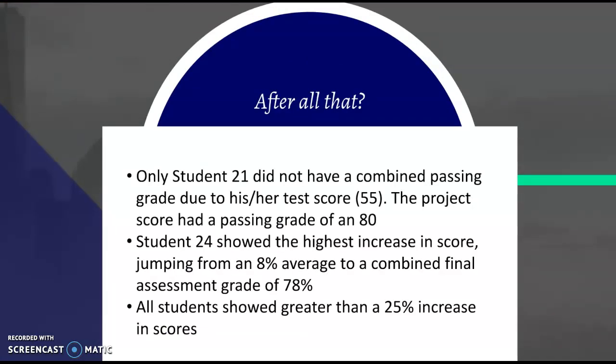So only student 21 did not have a combined passing grade due to his or her test score. It was a 55. The project score had to be a passing grade of 80. So the next round of data would be looking at that student and seeing what we can do to help them.